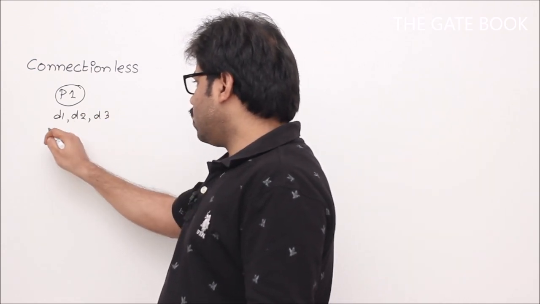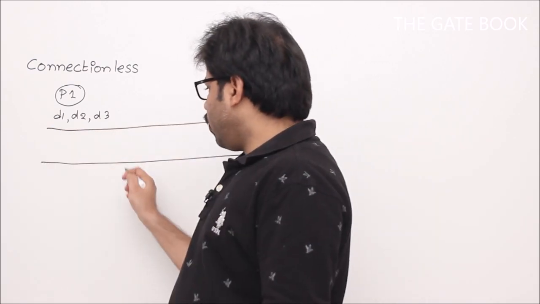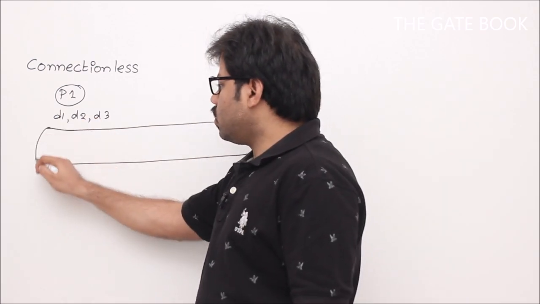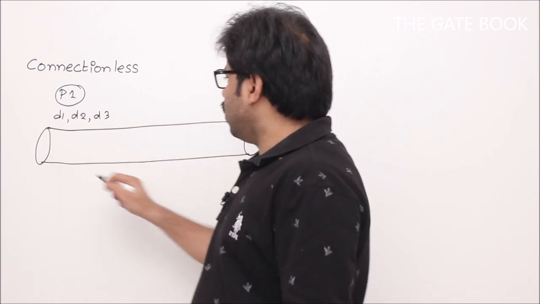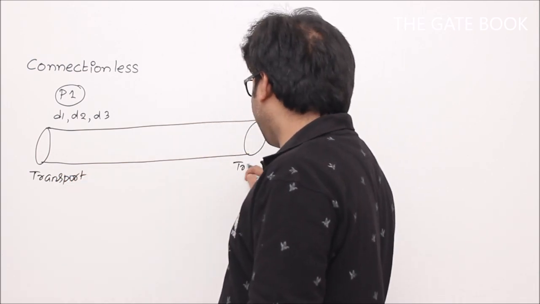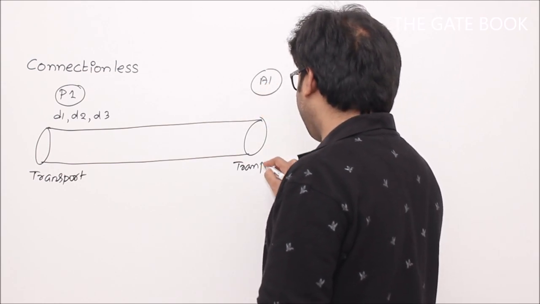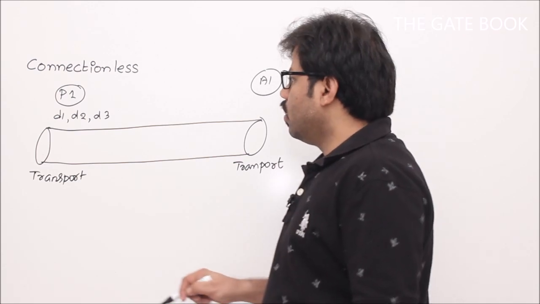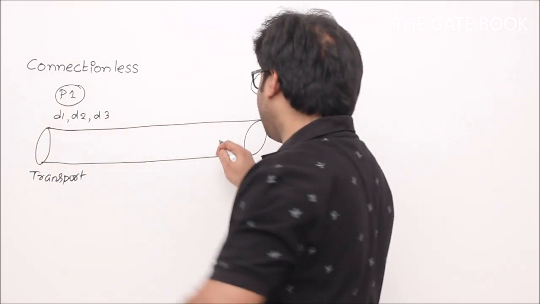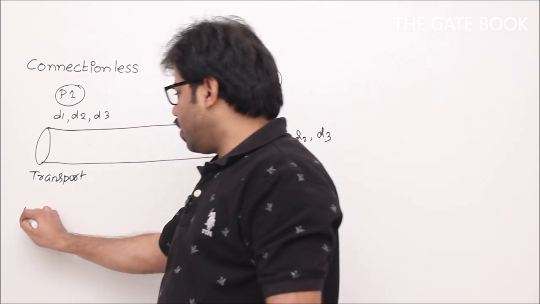On behalf of the process, your transport layer is going to send the data to the destination, right? So forget about your network, everything. Definitely we have to send through network layer, but here we see process to process, transport level communication. This is transport layer here, and transport layer here. So we only focus on process and transport layer, that means application level and transport level. First D1 will be sent, after that D2, after that D3. So eventually D1, D2, D3 will be received at transport layer, correct, if that network layer works correctly.